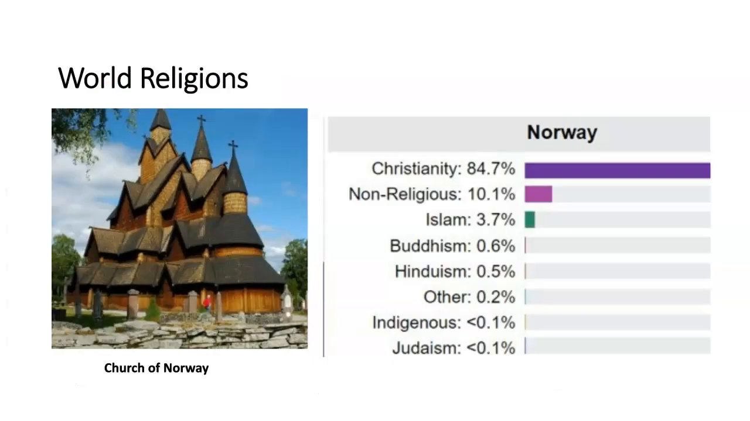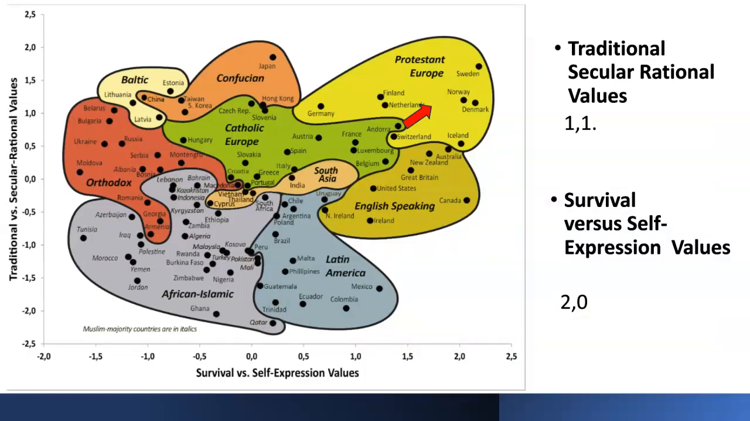World religions. Christianity makes up most of the religion, which is 84.7%. Then you have other religions also like Islam, Buddhism, Hinduism, indigenous, and Judaism. Traditional versus secular rational values, which is 1 and 1. Survival versus self-expression values is 2 and 0.